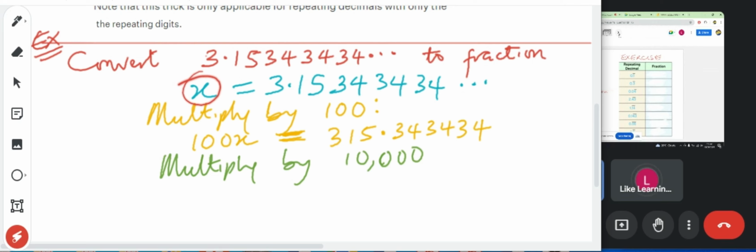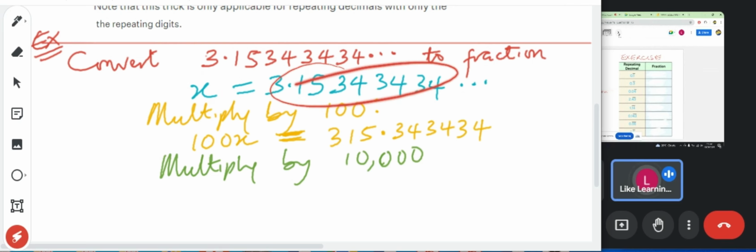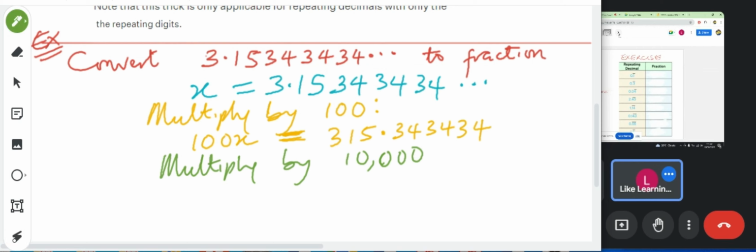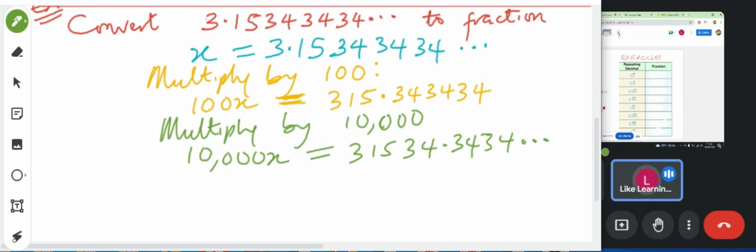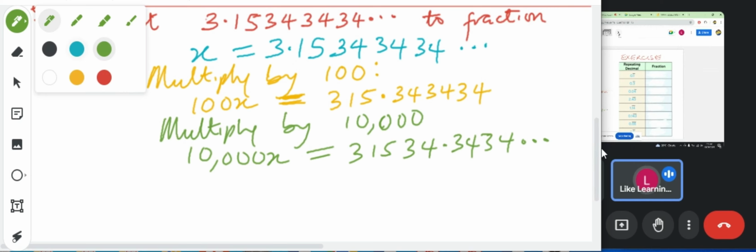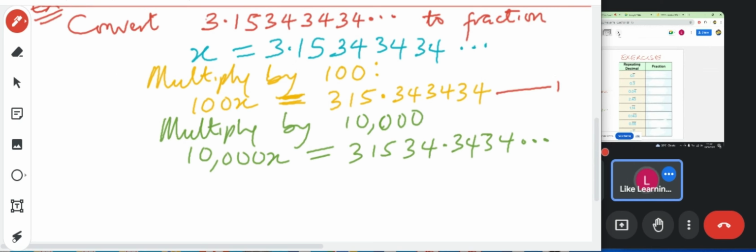That will make this by 10,000 and also this by 10,000. That will make 10,000x equals 10,000 times 3.1534, which gives 31534.3434 recurring. Okay, so what do you do now? You can call this first one equation 1 and this one equation 2.